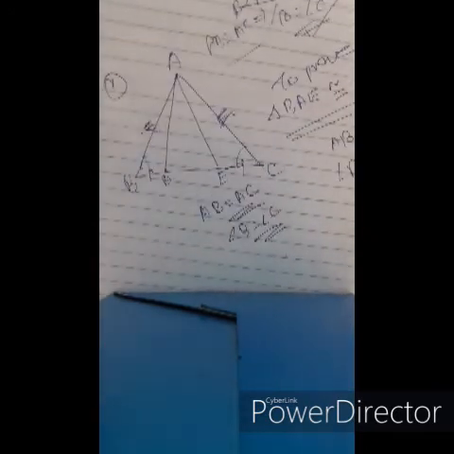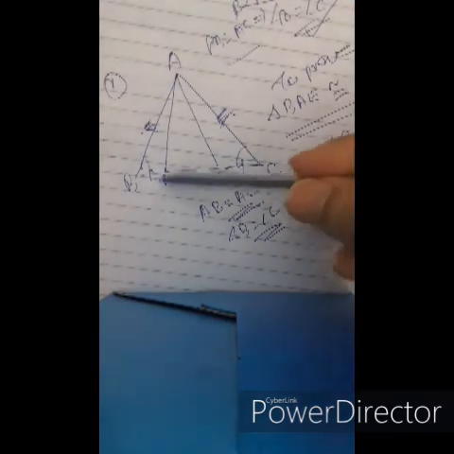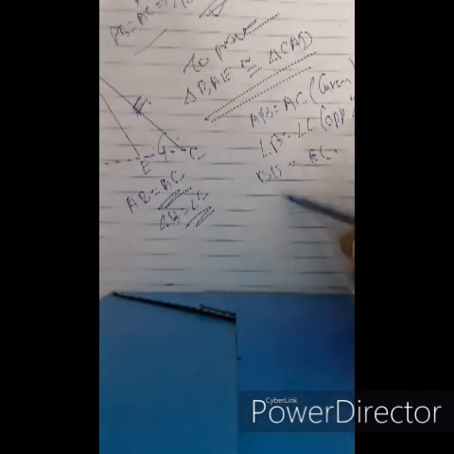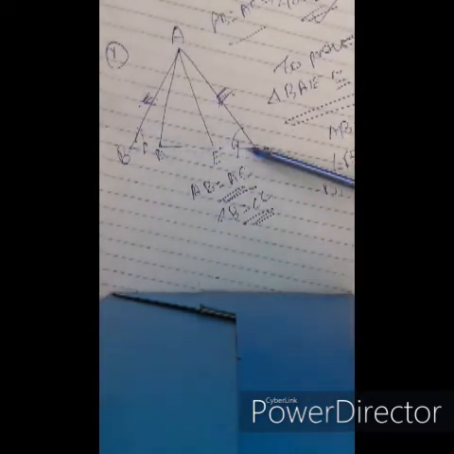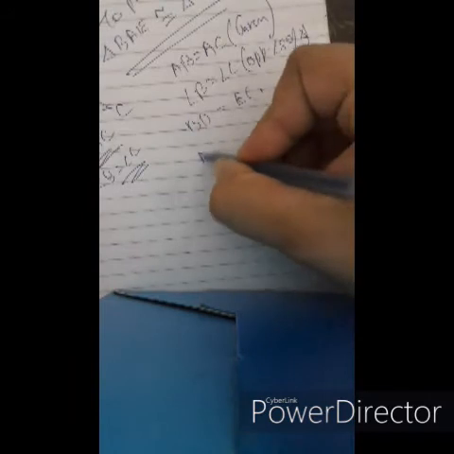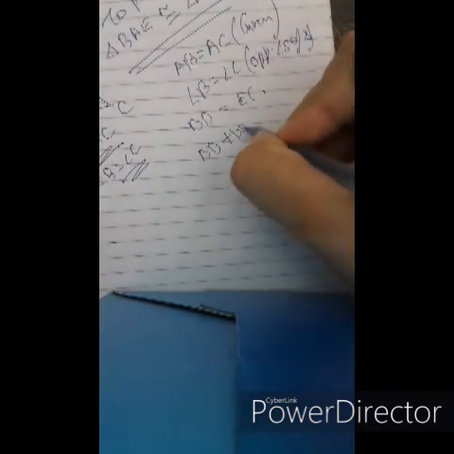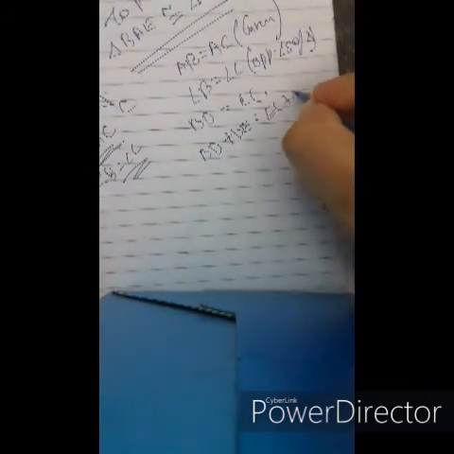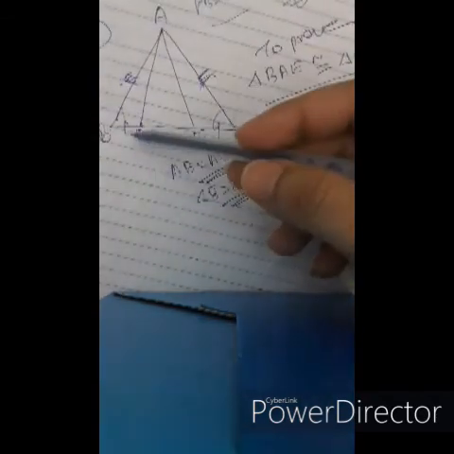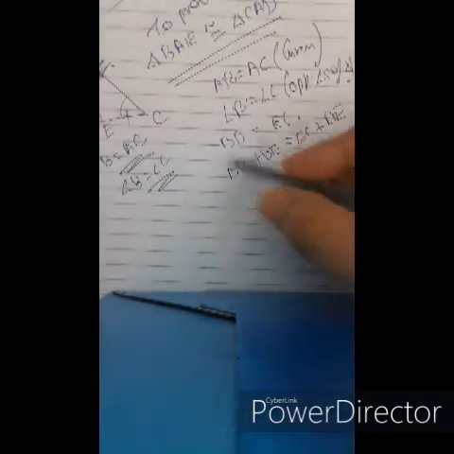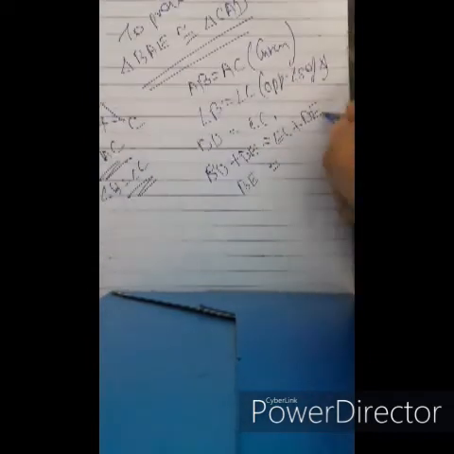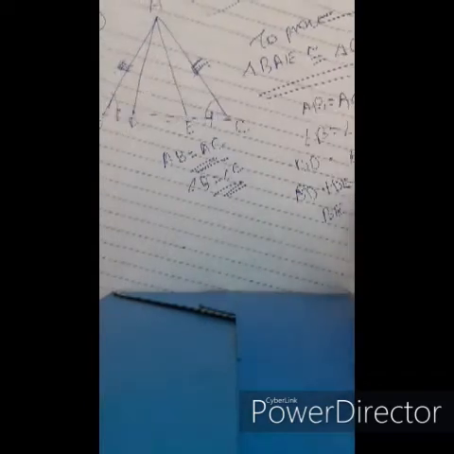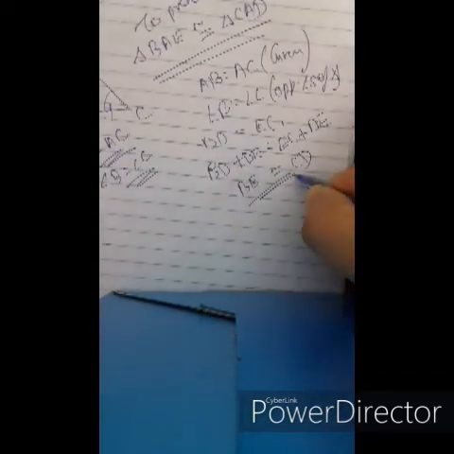Now it is given that BD equals EC. DE is common for both, so if we add DE to both sides, BD plus DE becomes BE, and EC plus DE becomes CD. Therefore BE equals CD. We get it.